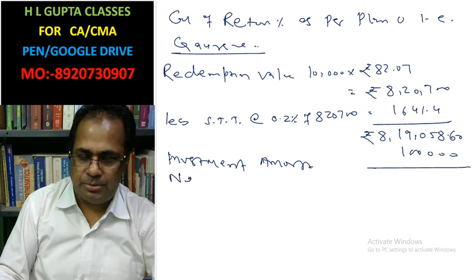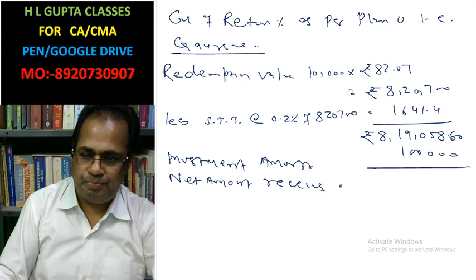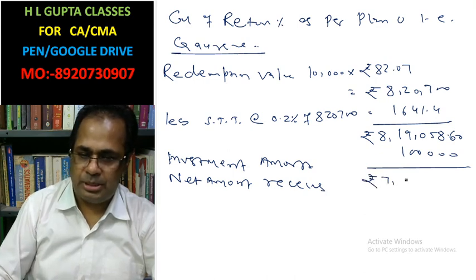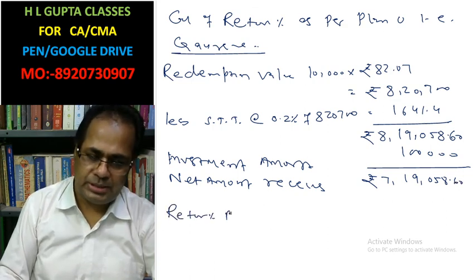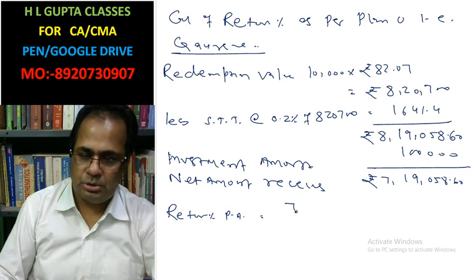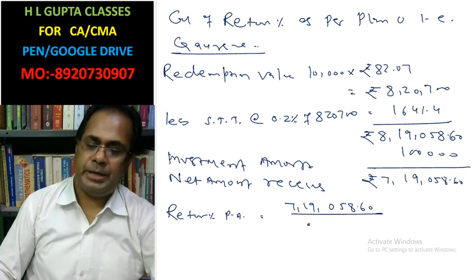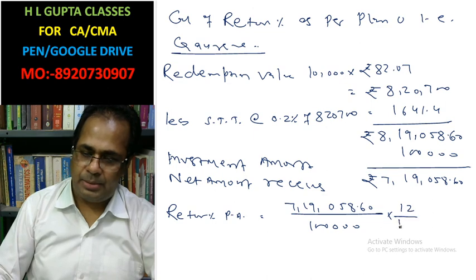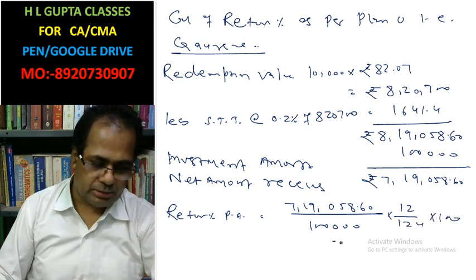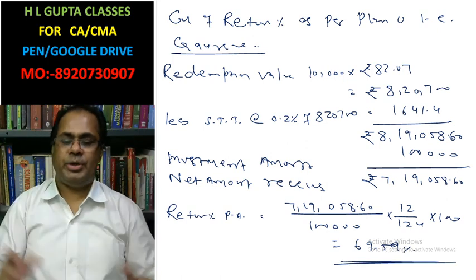Net amount received 7,19,058.60. Return percentage per annum: 7,19,058.60 divided by 1 lakh into 12 divided by 124 into 100. This is 69.59%. These are also very good questions.